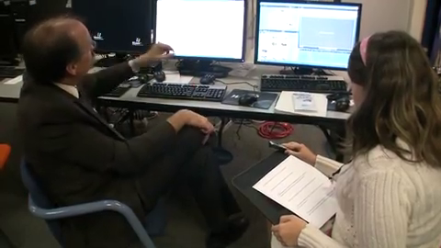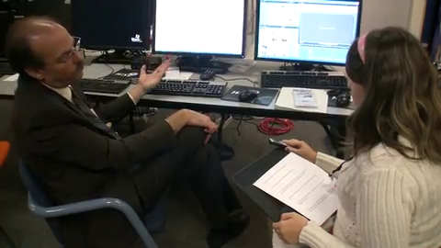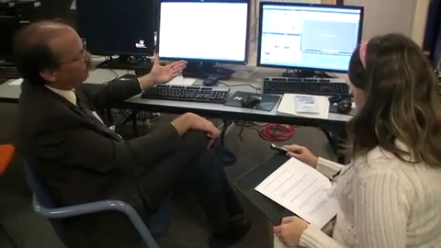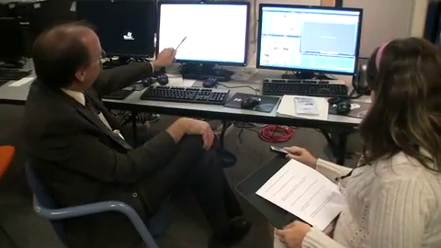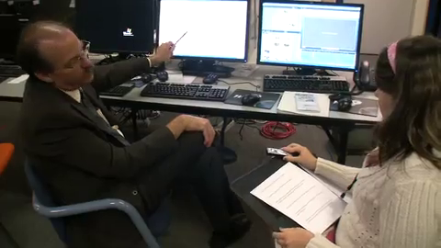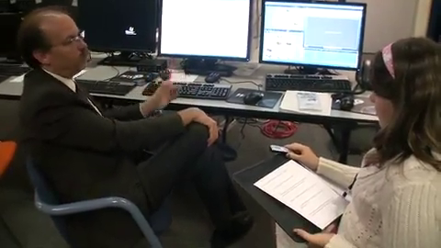But in the winter, you can have high pressure with sunshine and very cold weather as well, because the air is cold to begin with, and it just can't warm up that much. So it almost always means a clear sky, but it doesn't necessarily mean it's warm. It could be warm. It would be warm in the summer. It could be cold in the winter.